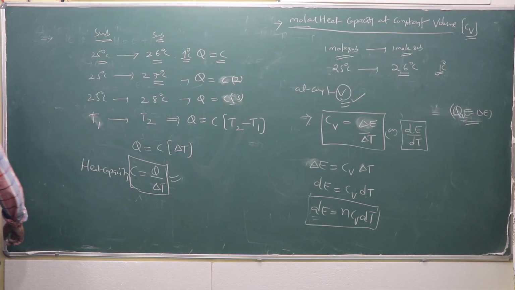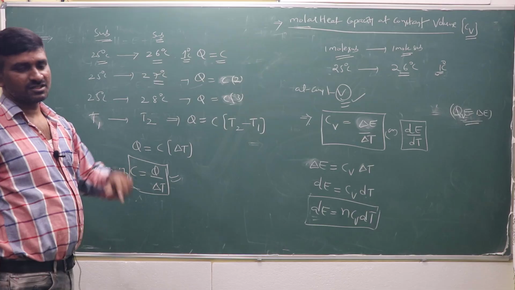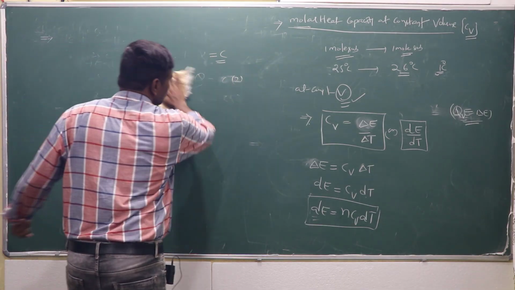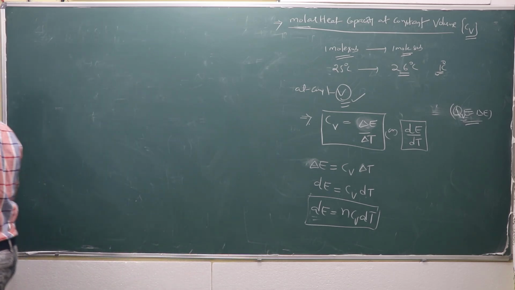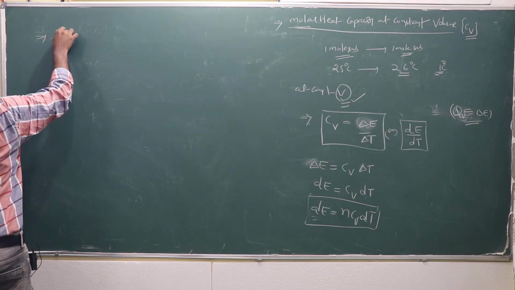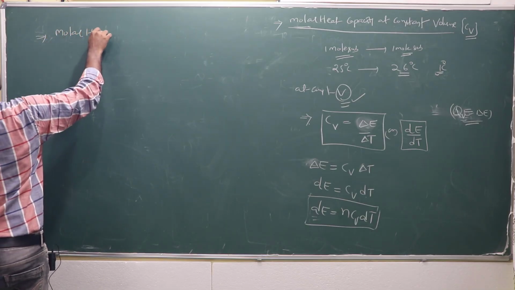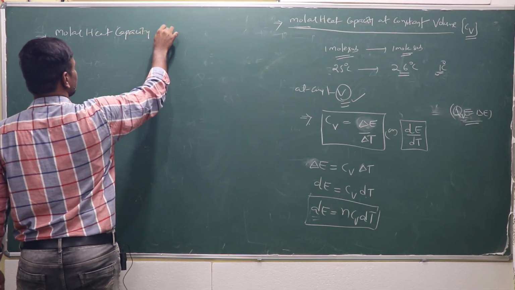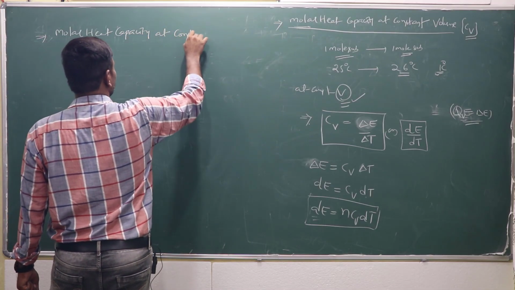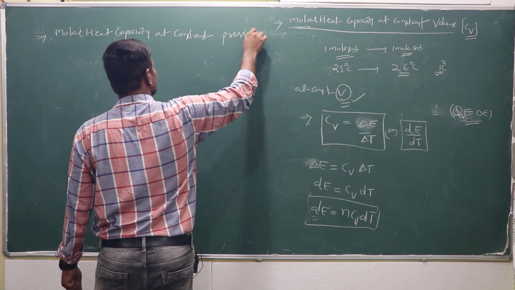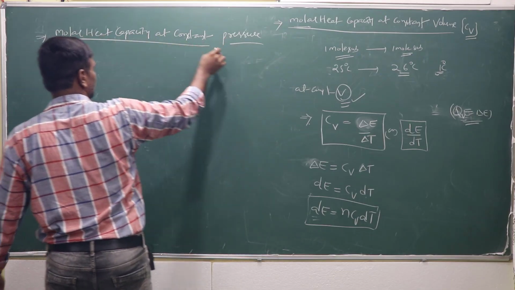Next, one more: the molar heat capacity at constant pressure, Cp. So all these are basic points, and that's what I can explain in short form and very fast.